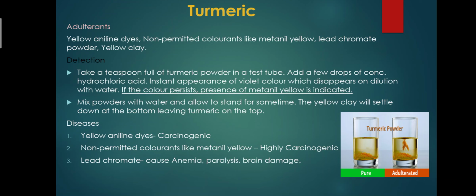What are the diseases caused by these adulterants? Yellow aniline dyes cause carcinogenic effects. Non-permitted colorants like metanil yellow are highly carcinogenic, and lead chromate causes anemia, paralysis, and brain damage.